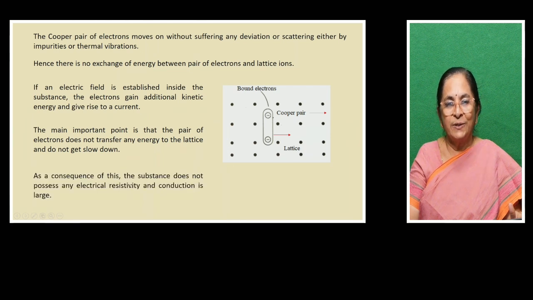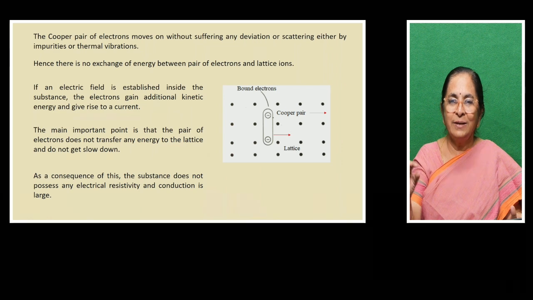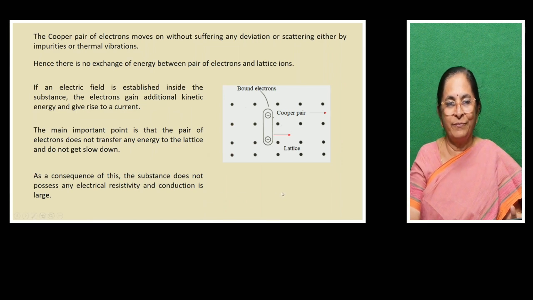As a consequence of this, the substance does not possess any electrical resistivity and conduction is large. So if current is given to the superconducting material, that current will last in that material for a longer period of time.